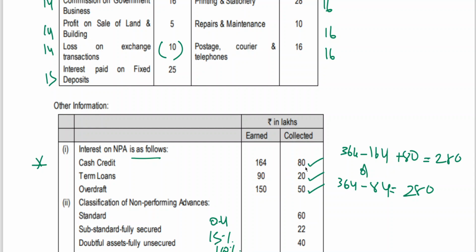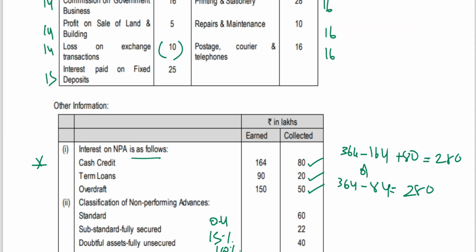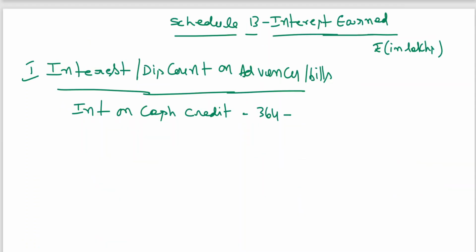You deduct 164, add 80, or earn 164 out of which 80 has been collected. What is the amount that is not been collected? 84 is to be subtracted. Whichever is convenient you can do. I am going by this one, easy I think. Deduct 164, add 80.